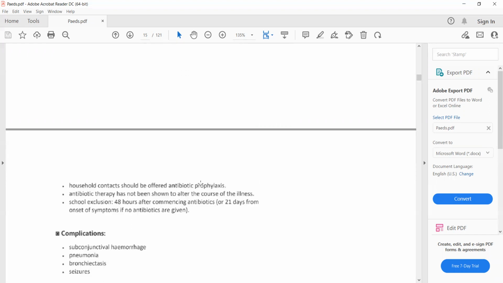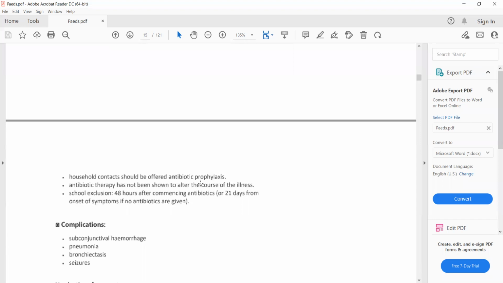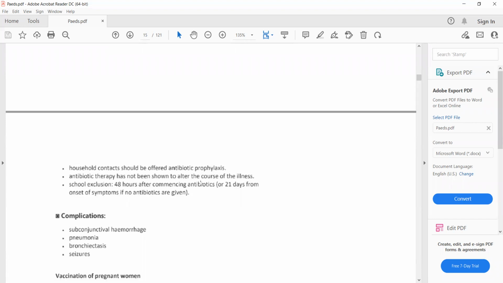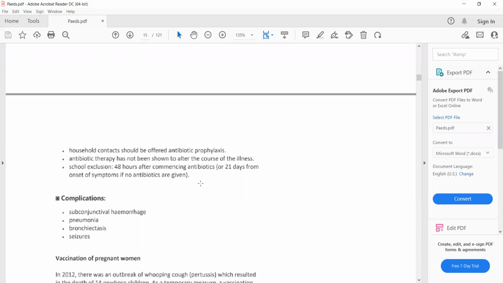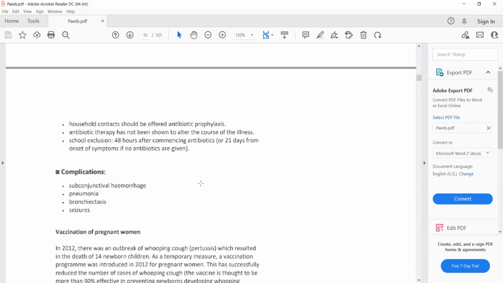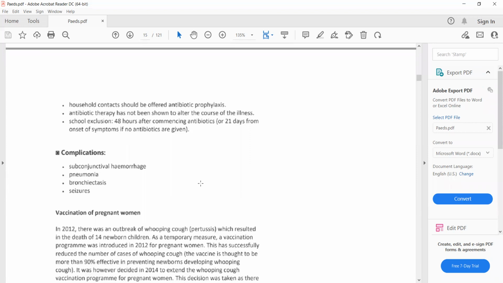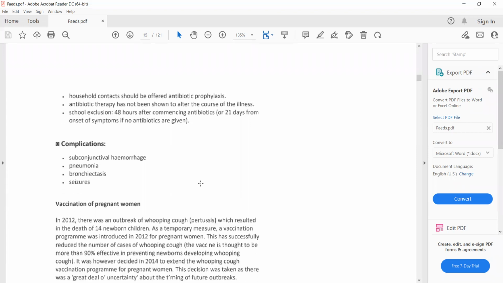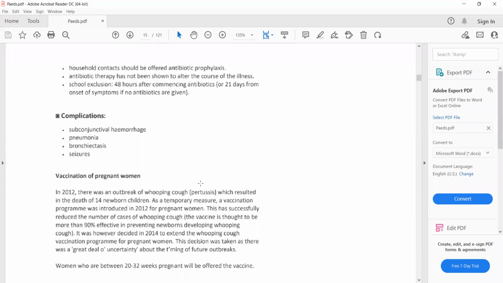And also antibiotic prophylaxis should be offered to household contacts such as siblings and anyone who is in contact with the patient. And the patient should be excluded from school for 48 hours after commencing antibiotics.